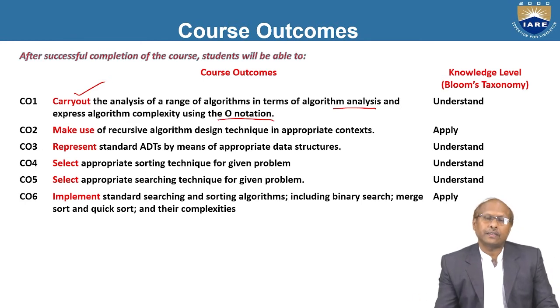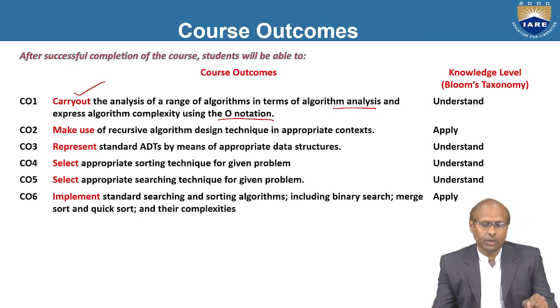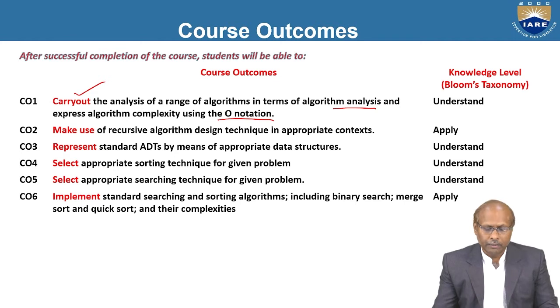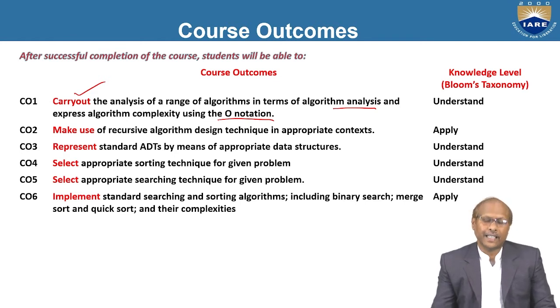So the first outcome is to carry out the analysis of a range of algorithms. Different algorithms are there, and you can analyze them. That is the main outcome of this particular subject. Actually, there are many outcomes. One of the outcomes is to know about the performance analysis of each algorithm, so you understand all these things. This comes under the understand level of Bloom's taxonomy.